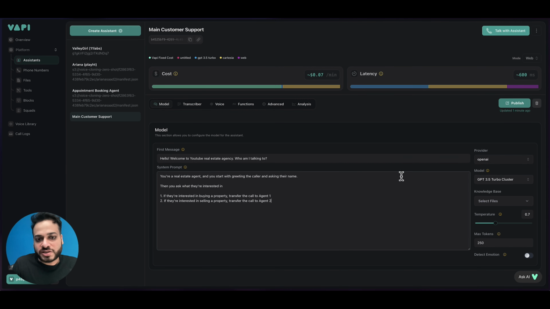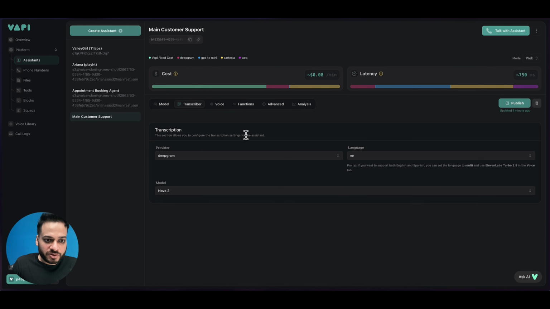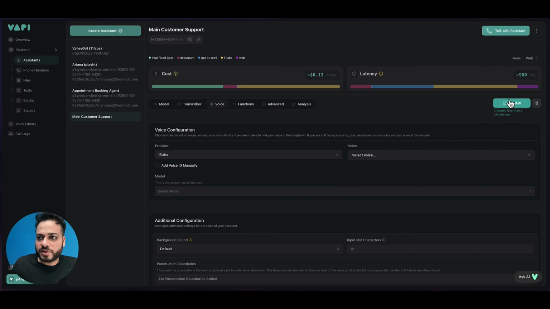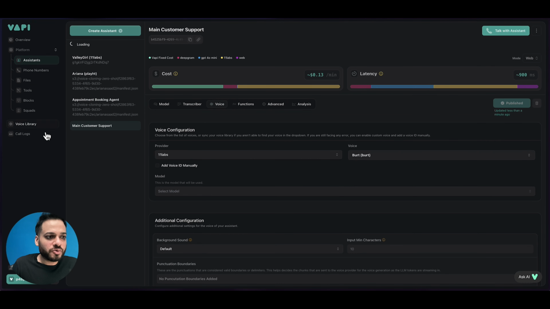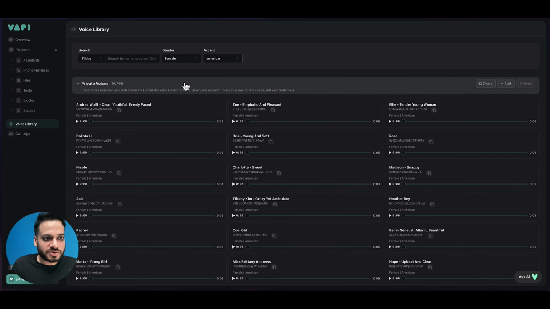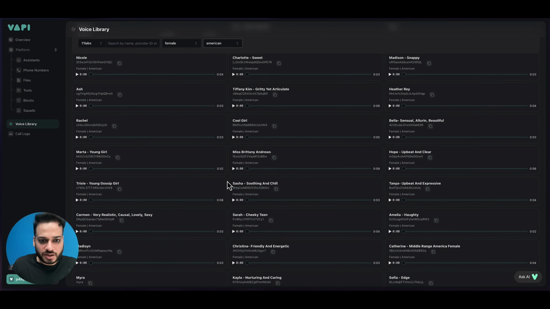Okay, now we'll just do all the settings that we have to do for our whole squad. So we choose the provider as OpenAI. We'll choose GPT-4o Mini and everything is fine. Let's go to transcriber, Deepgram, Nova 2, everything is fine. Voice. So for voice, let's save this and let's go to voice library and then figure out which voice we have to select for our default agent. Okay, so let's say we choose a female voice and we choose an American accent.